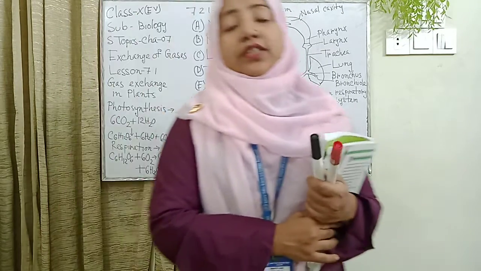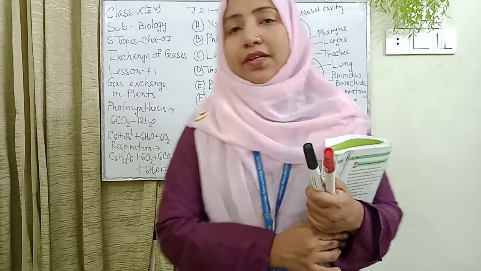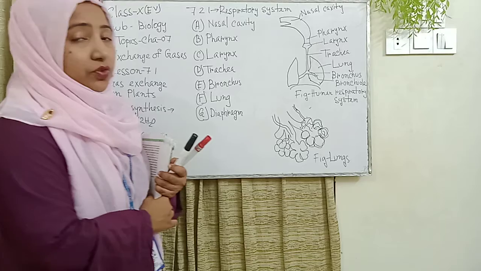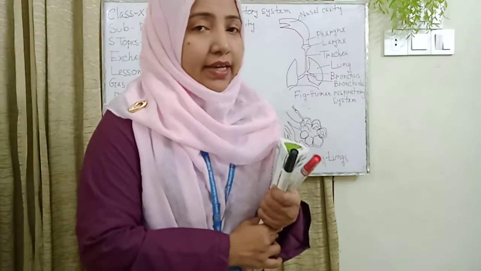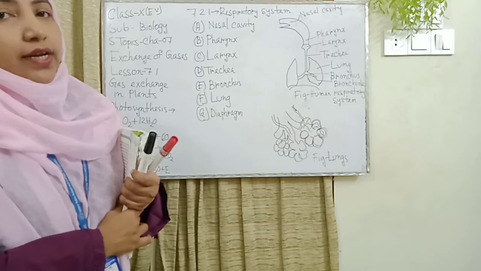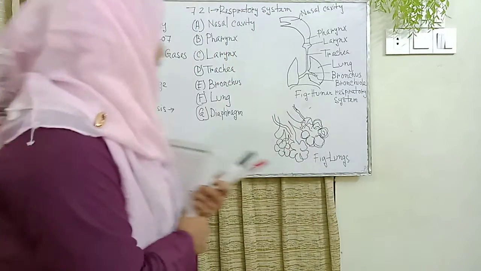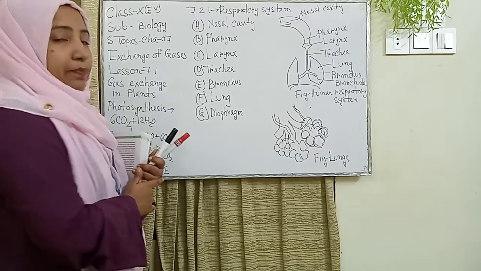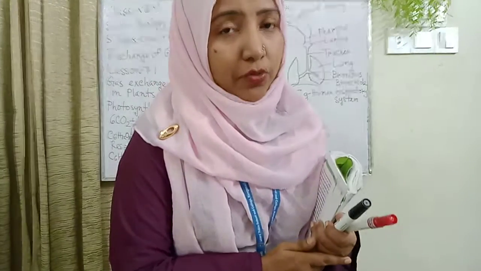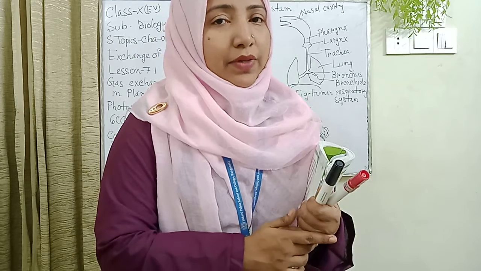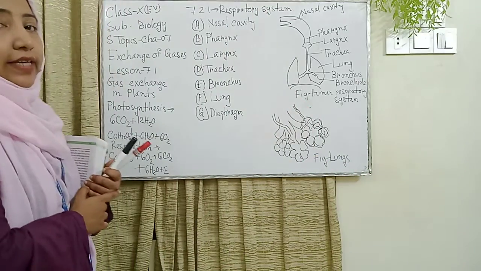Today I am going to start our new topics and our new chapter. Our new chapter is chapter 7, the gaseous exchange. Today I just selected two topics. The first topic is the gaseous exchange in plants, and the other topic is the respiratory system in the human body. Please everyone see the books, and I also wrote the two categories.